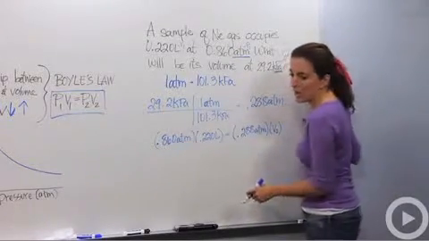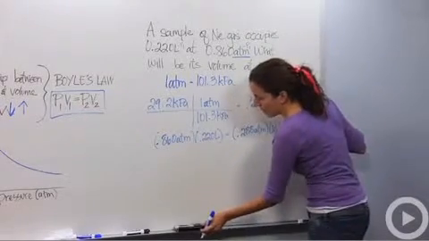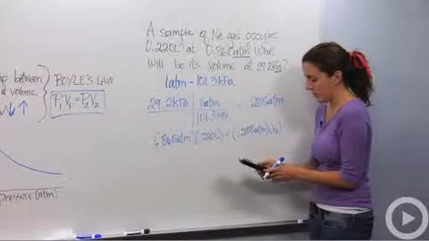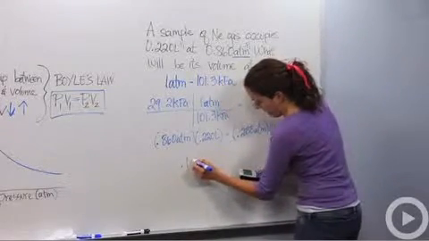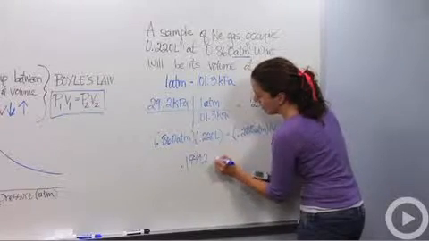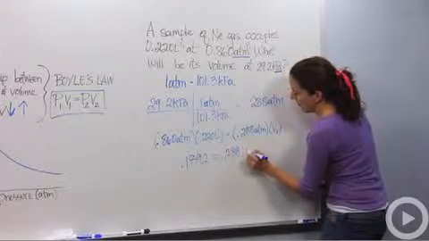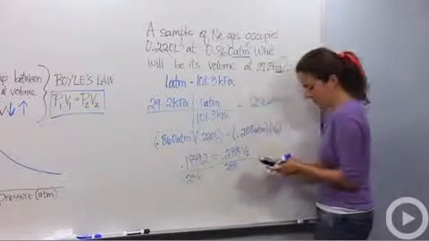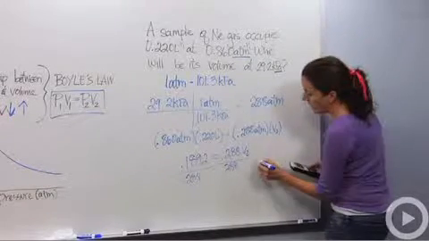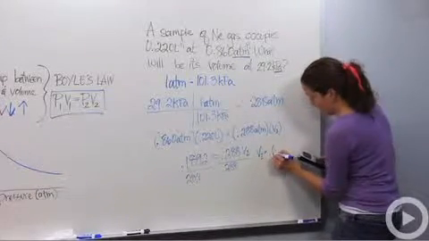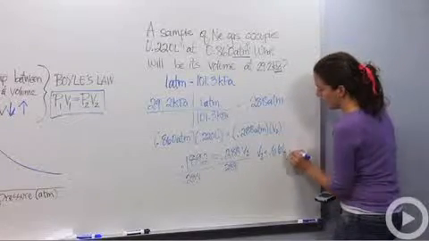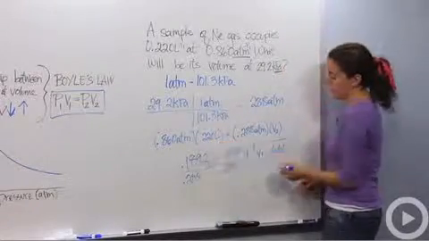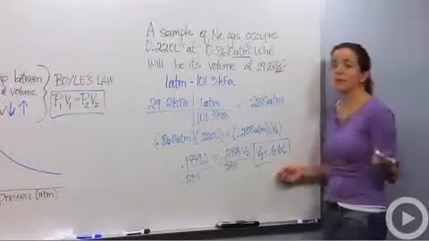0.86 times 0.22 will give me, hold on, I don't know that off the top of my head. 0.86 times 0.22 gives me 0.1892, which equals 0.288 V2. We're going to divide by 0.288 on both sides, and we get 0.66 liters, rounded. Our second volume is 0.66. Volume was 0.220, now it's 0.66. It did go up, which is what we predicted. So we just proved Boyle's law.